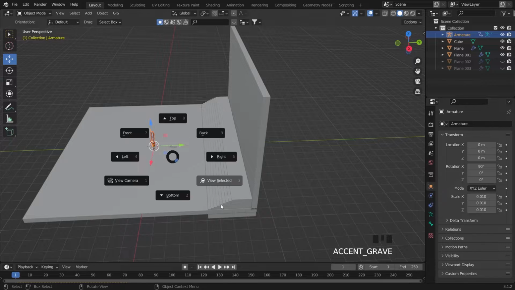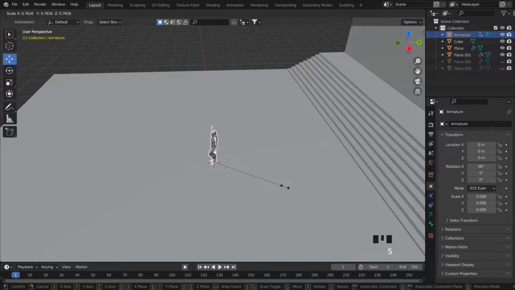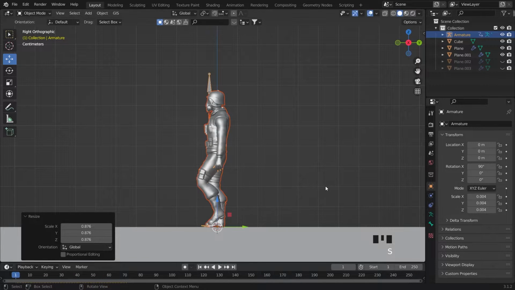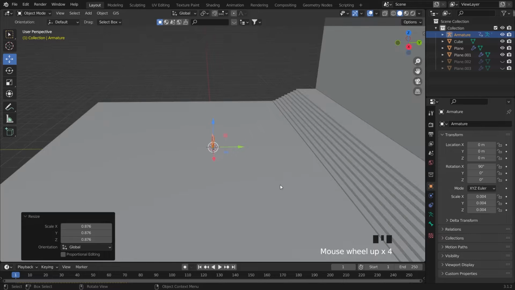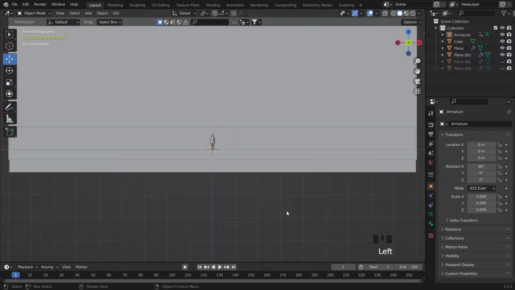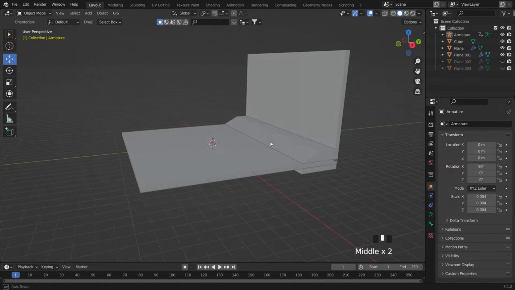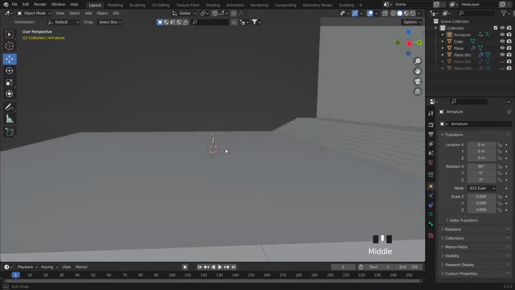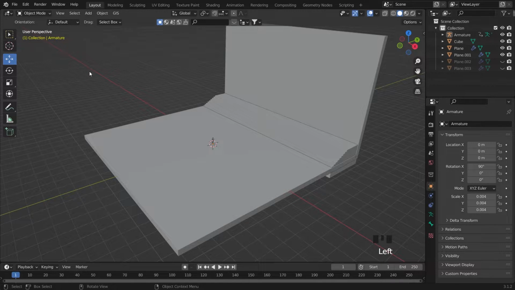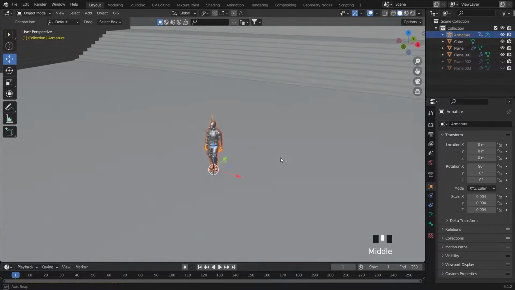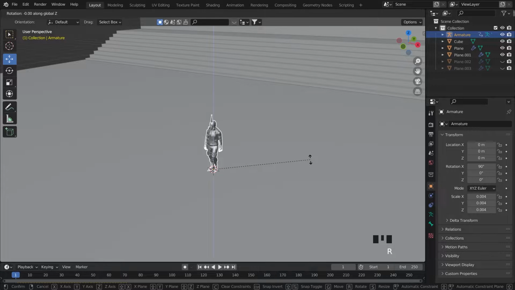Wait, just wait a few seconds, and so just scale down and make it small, not really small, just look at it like, okay, is it good? I think yeah, it's good. Not really big. And so we just need it like for this stair, it looks big. And yeah, I think it's good. And after that, we will rotate this. Just click R and then Z.